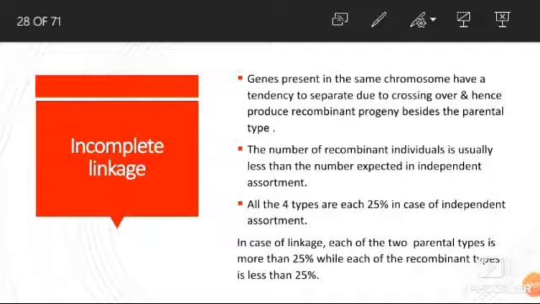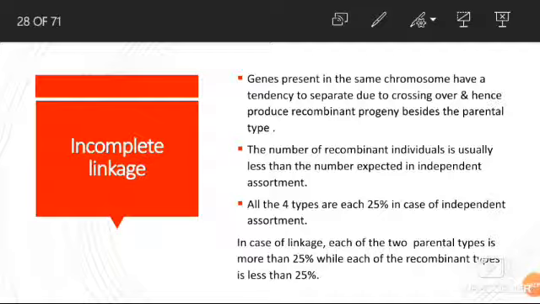Now the difference between complete linkage and incomplete linkage. In complete linkage, genes present on a chromosome do not separate and are inherited together over the generations without disturbing the linkage group. That means without separation they pass on from parents to generation. But in case of incomplete linkage, genes present on a chromosome have a tendency to separate. In complete linkage, no crossing over takes place. In incomplete linkage, crossing over takes place.